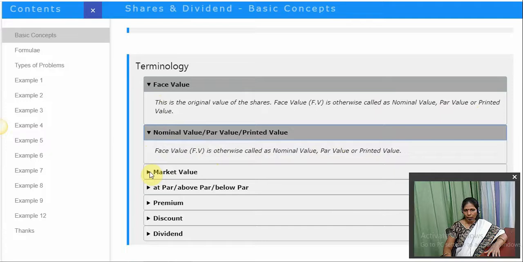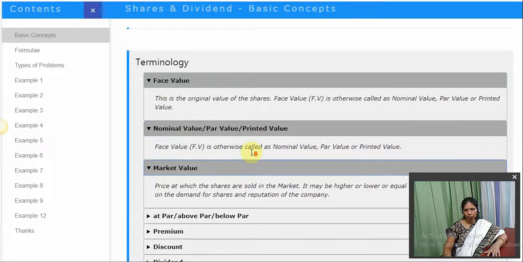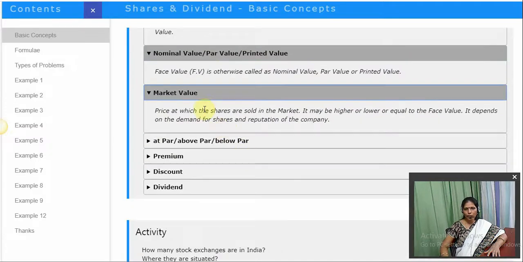Fine. The next is the market value. The price at which the shares are sold in the market is the market value, or you can say a cash value. The other word for the market value is a cash value. It may be higher or lower, or sometimes equal to the face value. It depends on the demand for the shares and the reputation of the company.